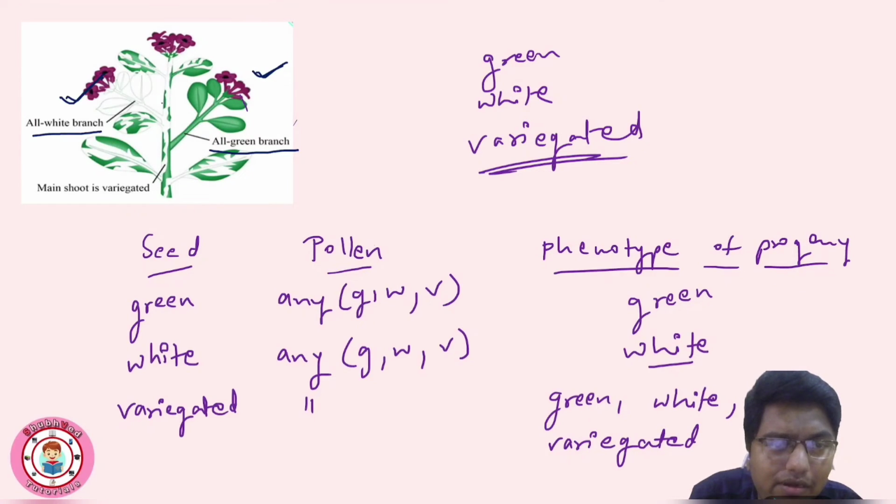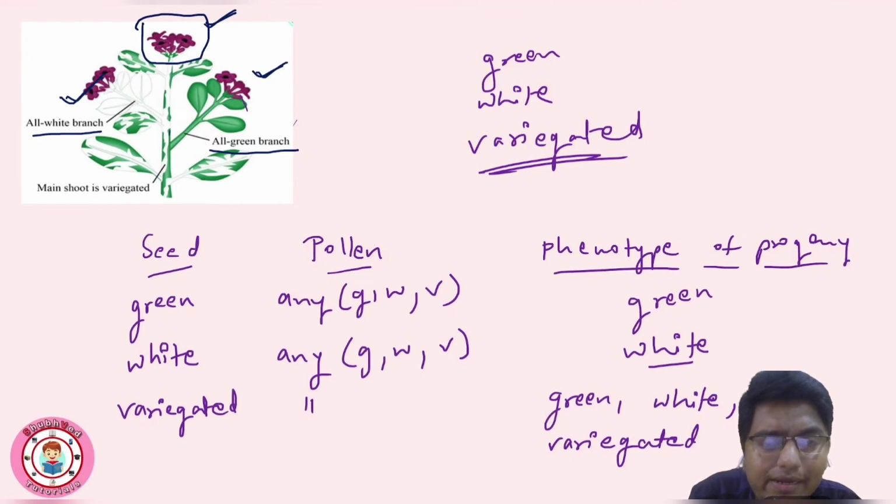Then in the third case we took variegated plant, okay, variegated branch flower. So this branch is having the patches of green as well as white. So from this flower we took and we obtained green, white and variegated branch. Okay, so it may be any pollen, right?